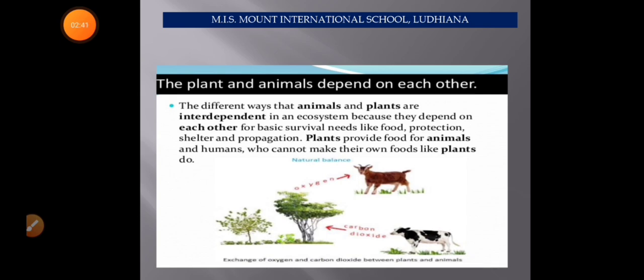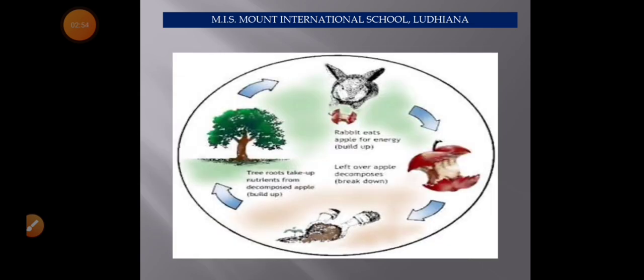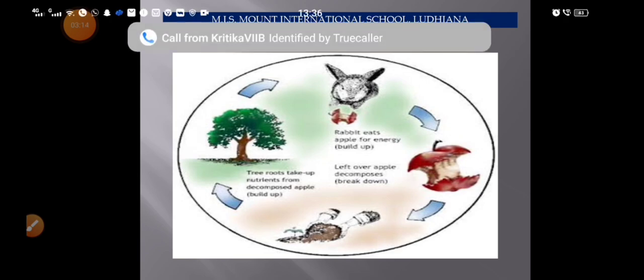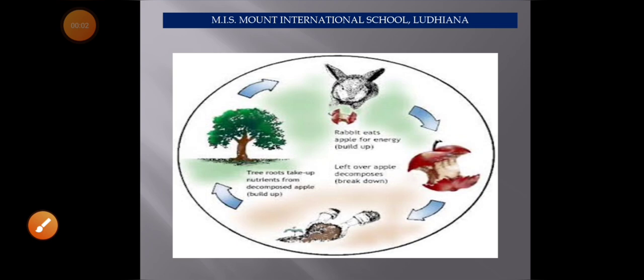Now this picture also explains the interdependence of plants and animals, how both of them depend on each other. It also explains how everything moves in a cycle and makes an important part of our ecosystem. Let us see how. The plants produce fruits. Those fruits are eaten by animals, like here in this picture, the rabbit is eating the apple.